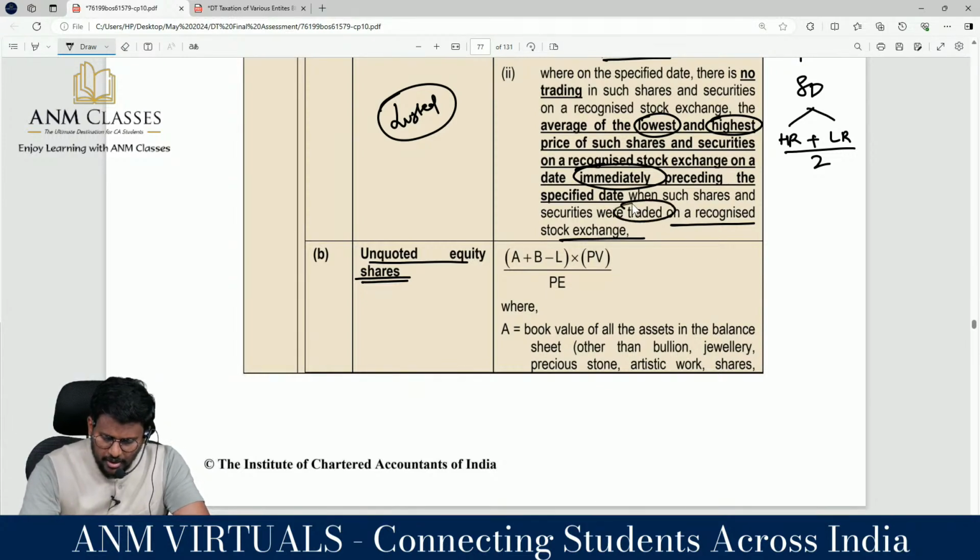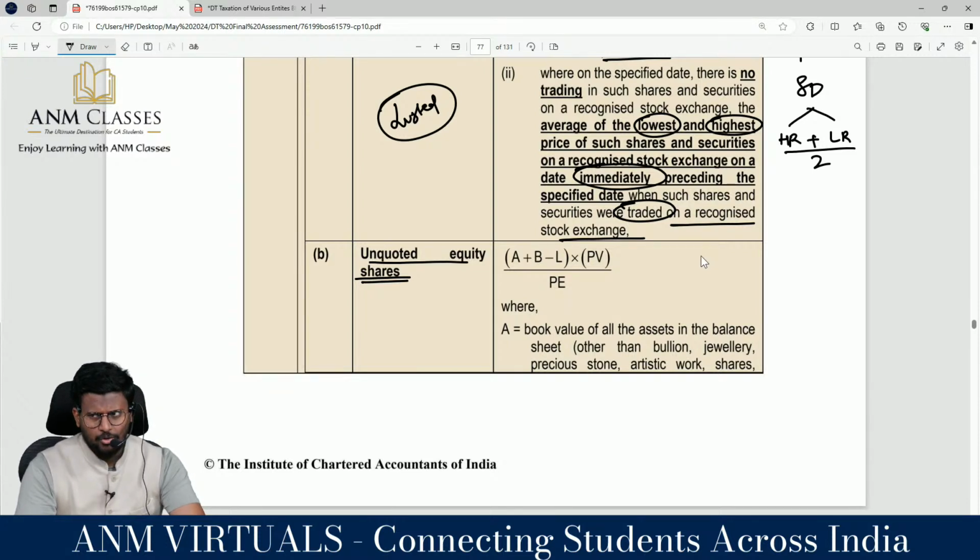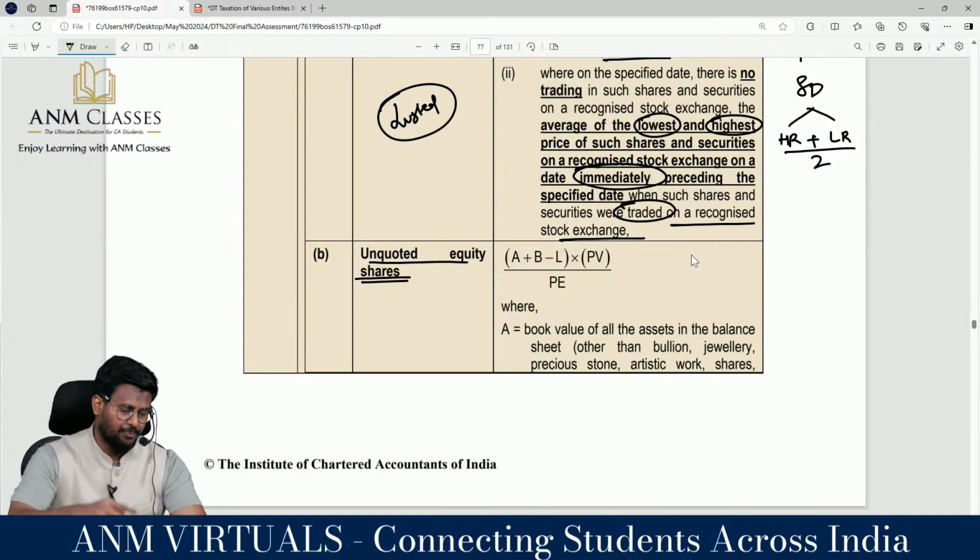When shares and securities are traded on the recognized stock exchange. Coming to the next one, unquoted equity shares. Which one have we finished now? Quoted equity shares: you have to take the average rate on the specified date. If there is no trading on the specified date, then you have to take the average rate on the immediately preceding date on which trading took place. That's it.